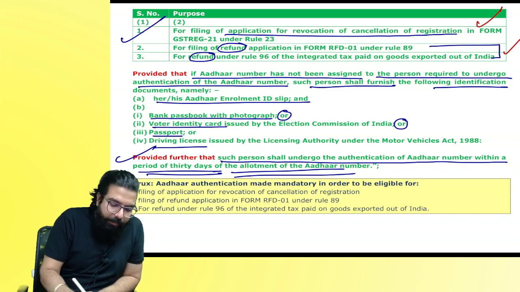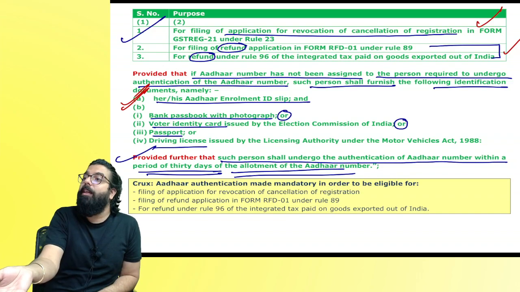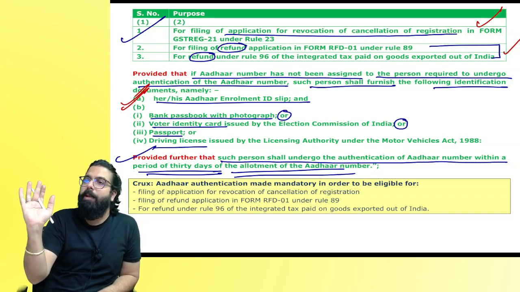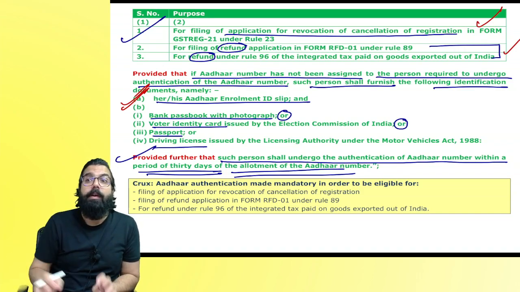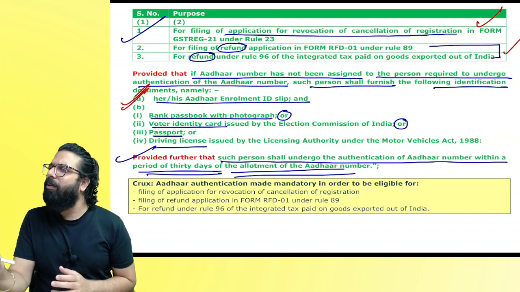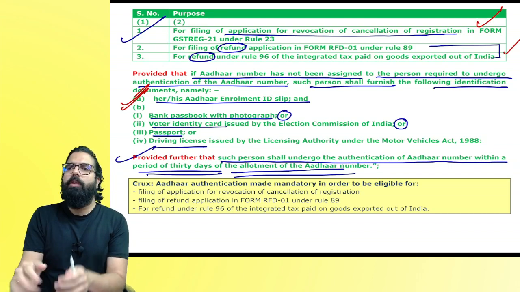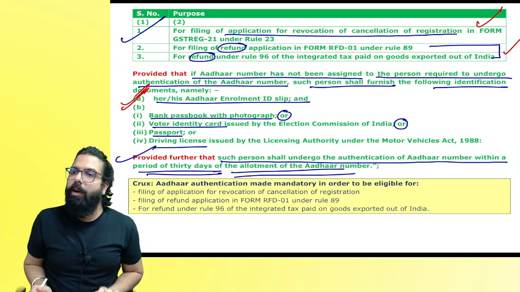If you don't have Aadhaar, apply for Aadhaar and along with the enrollment slip, provide the bank passbook, driving license or voter ID and they will accept your application. But once you get the Aadhaar number, within 30 days, you have to go online and do your authentication. Aadhaar authentication is nothing. Just put your Aadhaar number, one OTP will come on mobile, put the OTP, story over. Can I go ahead, everyone?